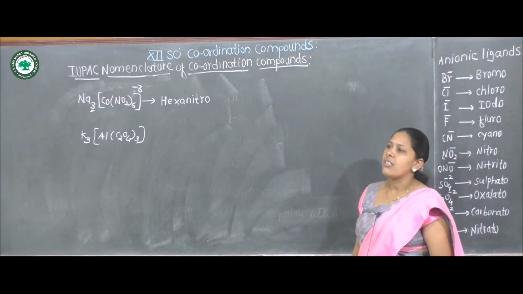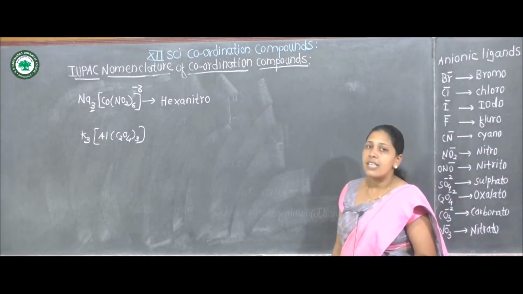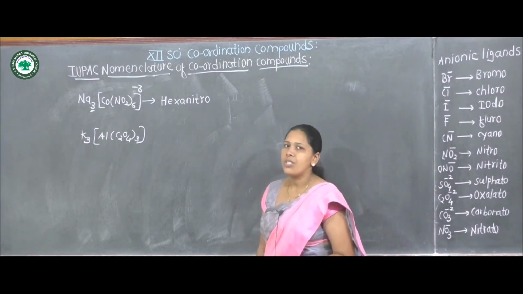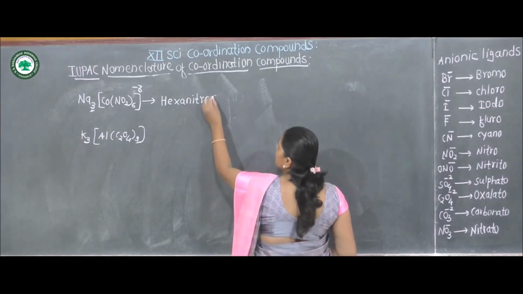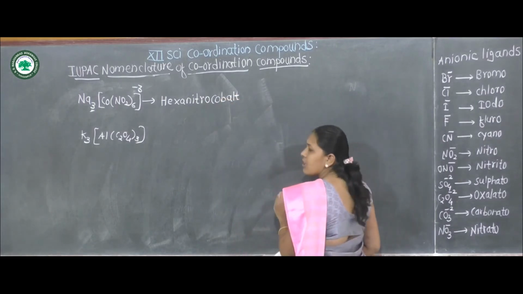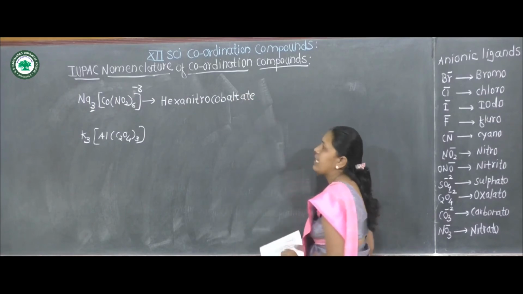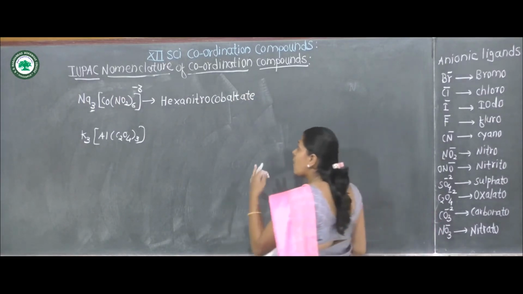And we know that if coordination pair having negative charge, then it is anionic complex. Therefore, after the name of metal, which suffix is used? Ate. Hexanitro cobalt, it is anionic complex. Therefore, suffix ate is used. Hexanitro cobaltate.